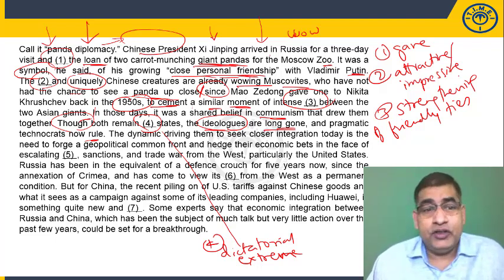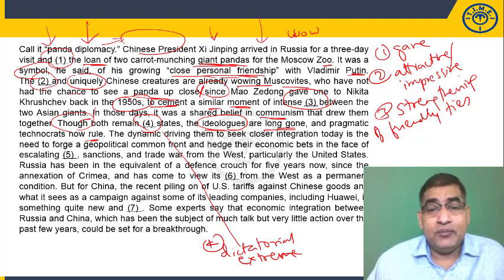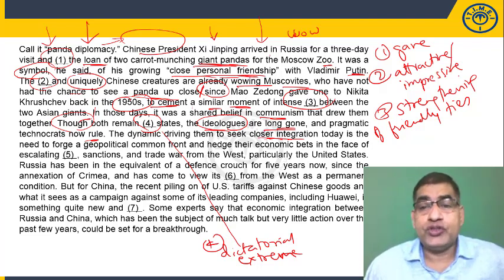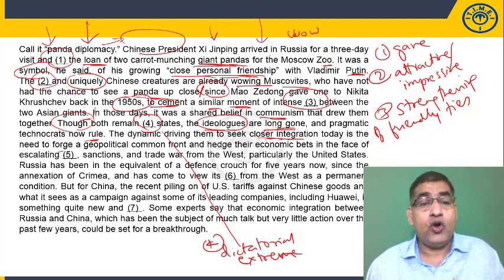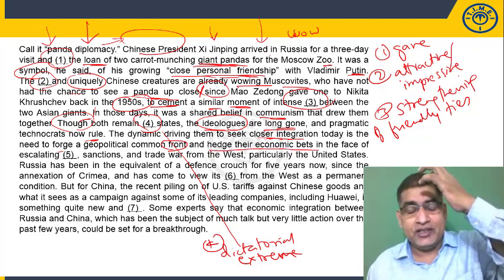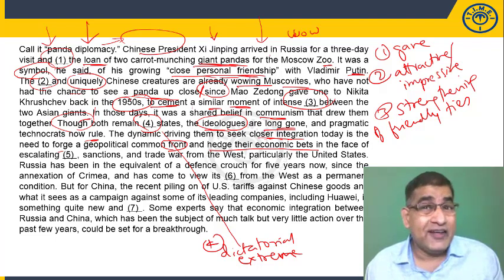Let us move forward. The dynamic driving them to seek closer integration. The dynamic means the dynamics, the forces driving them to seek closer integration today is the need to forge, which means shape, a geopolitical common front. Front is like an alliance, and hedge their economic bets. Now, hedging your bets is like protecting your investments.